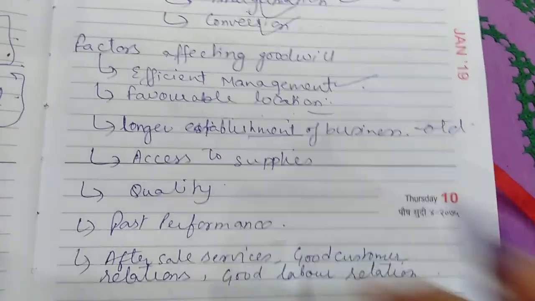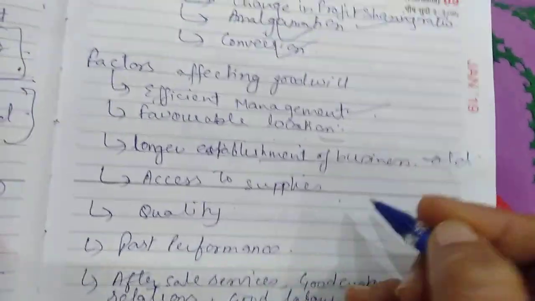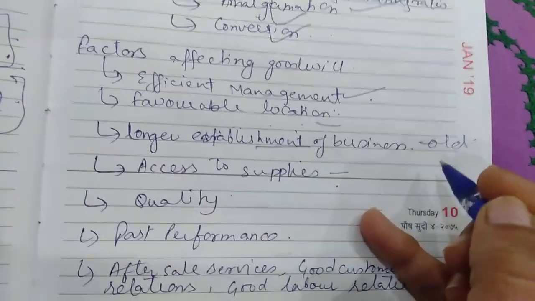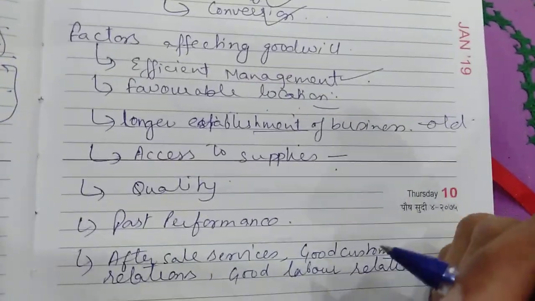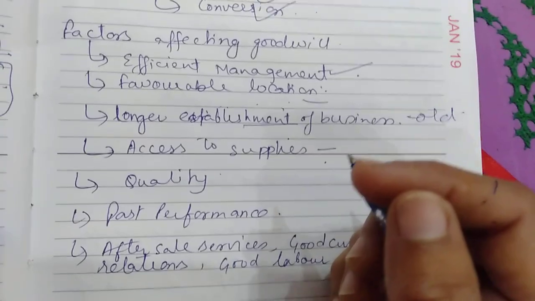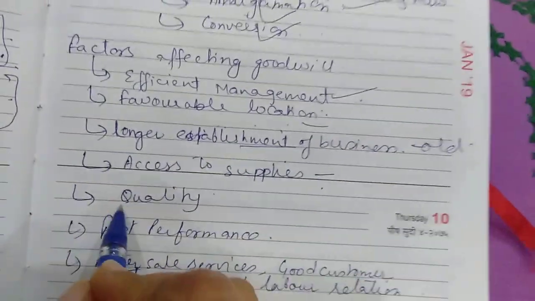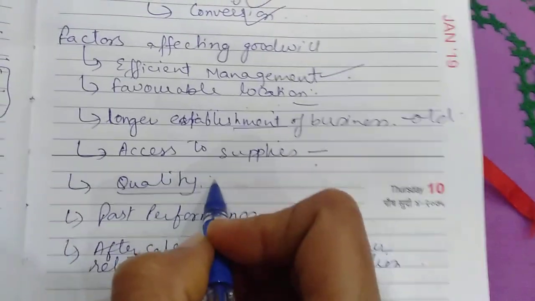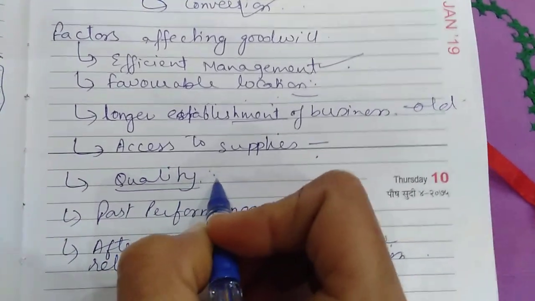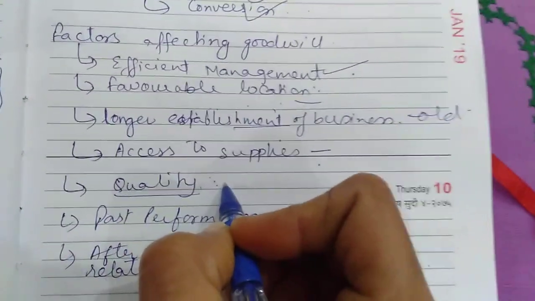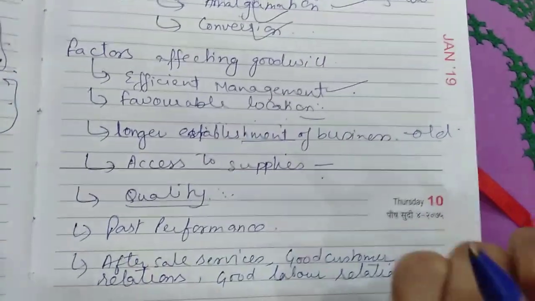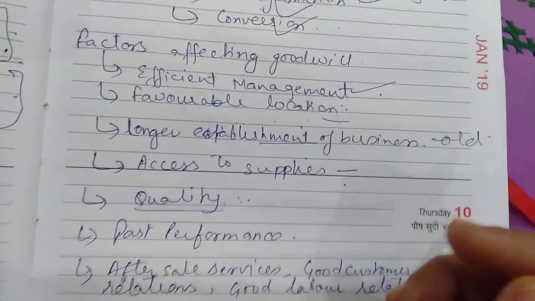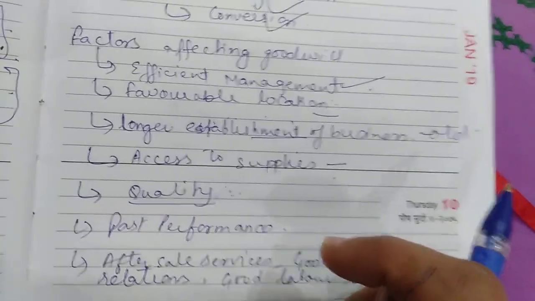Access to supply means business which can easily procure raw material, money material from the market. They are enjoying more goodwill because they can produce more at a low cost. Quality. This is a key factor for goodwill. A business producing quality products always enjoy high level of goodwill in the market. So, if you want to increase your goodwill, you have to put stress on quality.